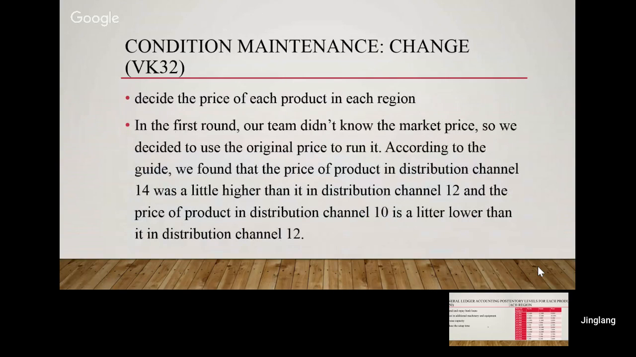For the condition maintenance change, we need to decide the price of each product in each region. In the first round, our team didn't know the market price, so we decided to use the original price to run it. According to the guide, we found that the price of product in distribution channel 14 was a little higher than it in distribution channel 12. And the price of product in distribution channel 10 is a little lower than it in distribution channel 12.